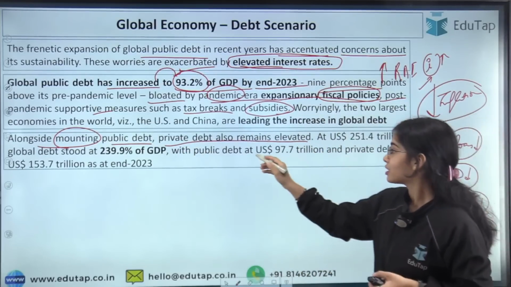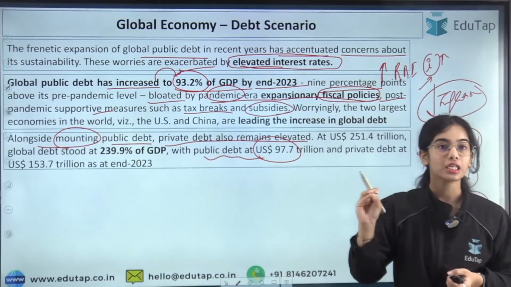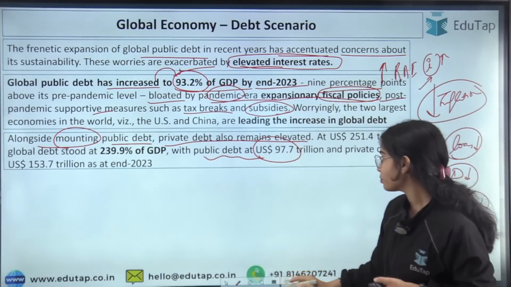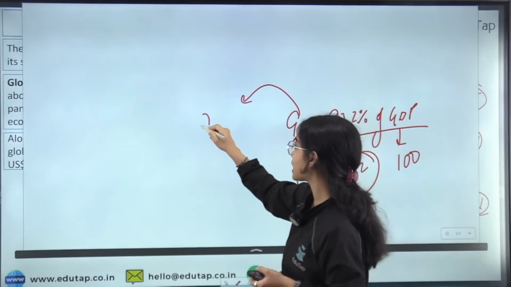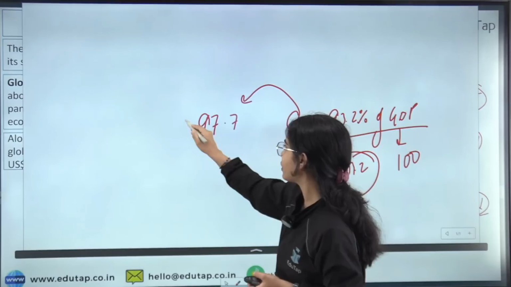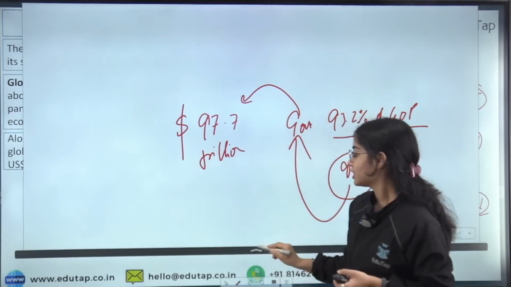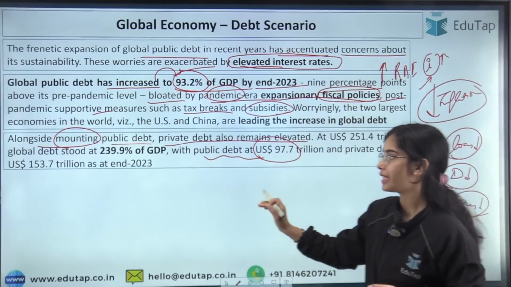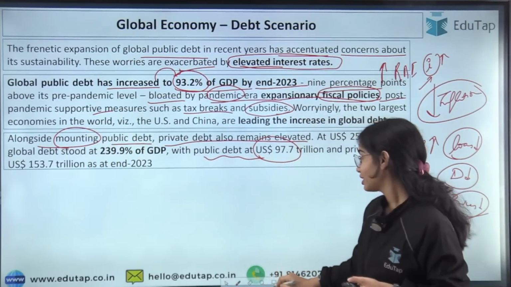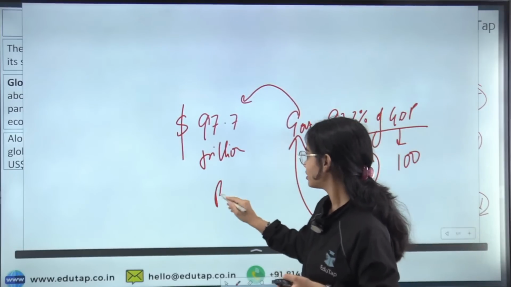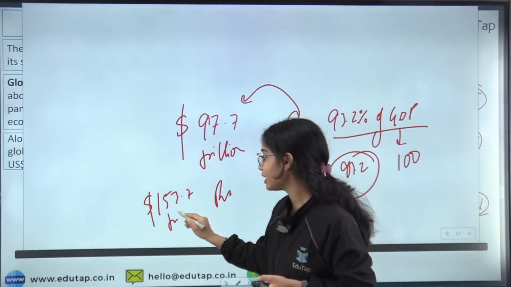If you see, the public debt is at 97.7 trillion US dollars. So the public debt, the government debt, or the sovereign debt, is around 97.7 trillion, while the private debt is around 153.7 trillion.